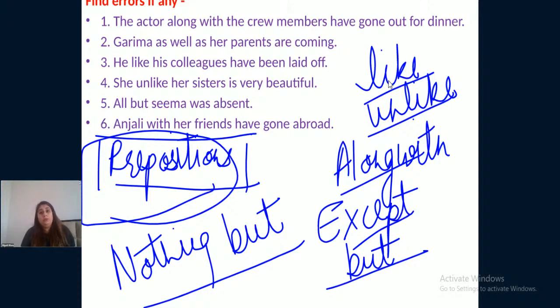If the two subjects are joined together with the help of these words, and these words are what? Prepositions. You need to remember this thing.